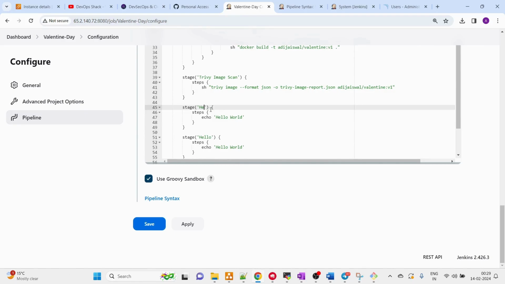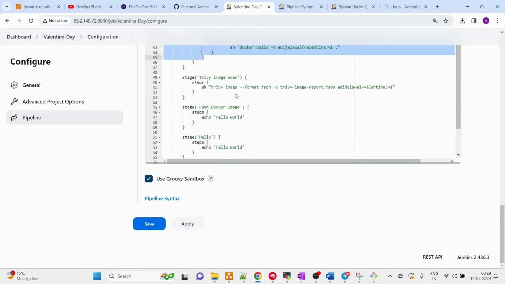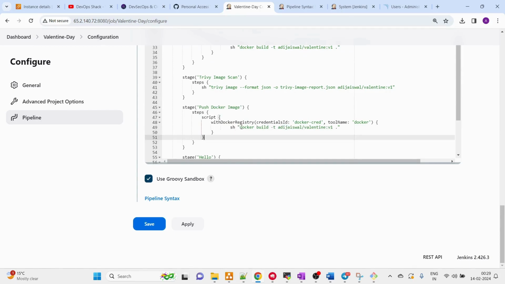Next step is to push the Docker image. So we need to push the Docker image, and for that also we can take help from this. Let me copy this and paste it here. Here we can run the command as docker push. We need to remove this dot because it's not needed anymore.